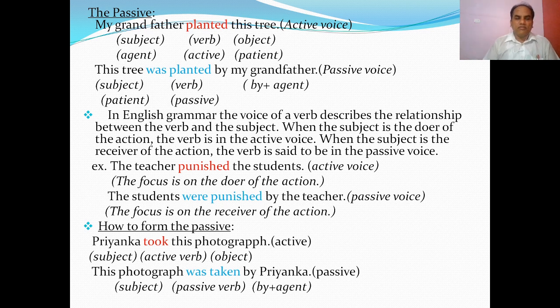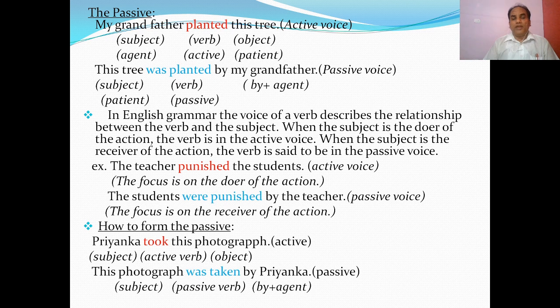Take another example. The teacher punished the students. It is in active voice. Why? The focus is on the doer of the action. The teacher punished. The teacher is focused. So it is in active voice. In other way, we can make it passive. The students were punished by the teacher. It is passive. Why? Because the focus is on the receiver of the action. The students were punished. The students were the receiver of the action. So the focus is on the receiver of the action. So it is in the passive voice.